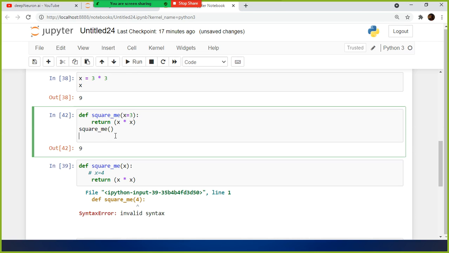You got it? Are you able to understand this? It's a very simple one. But this is not good practice. You are not supposed to use default parameters. But there are cases where we can use a default parameter. When can we use a default parameter?